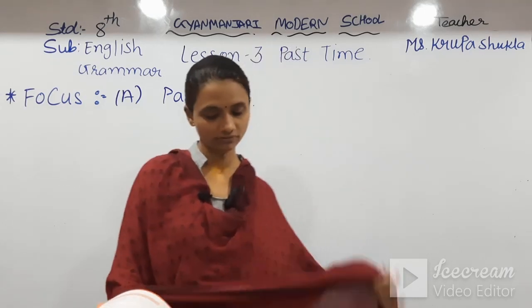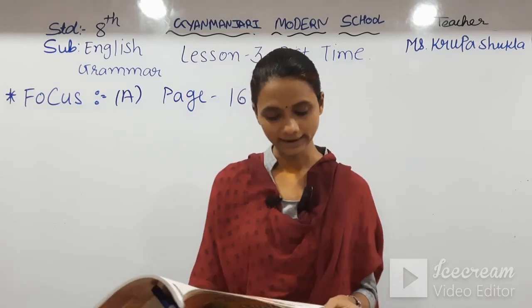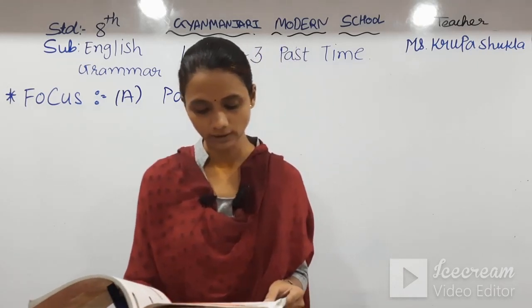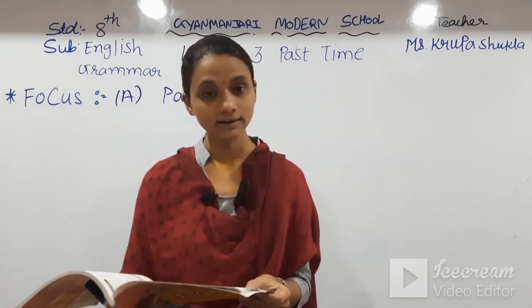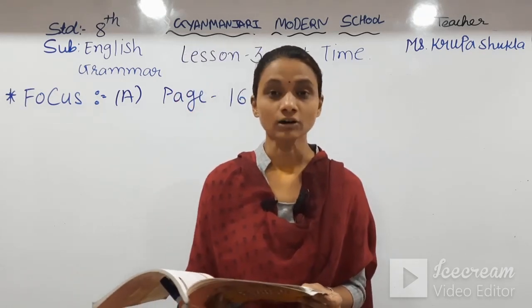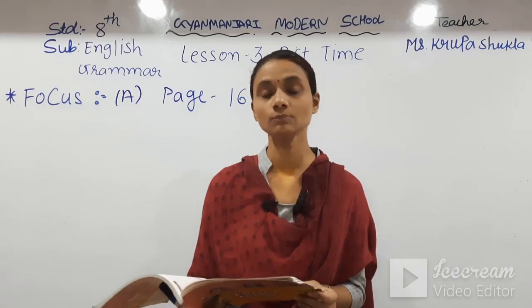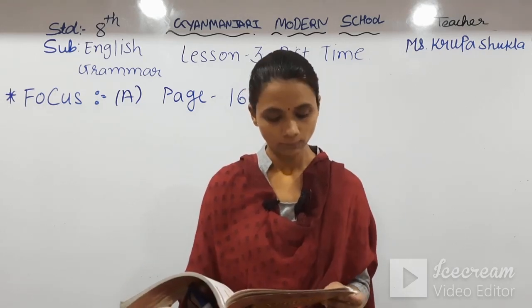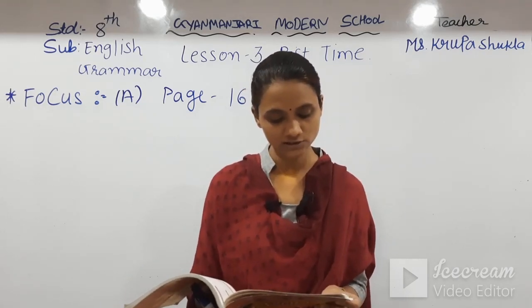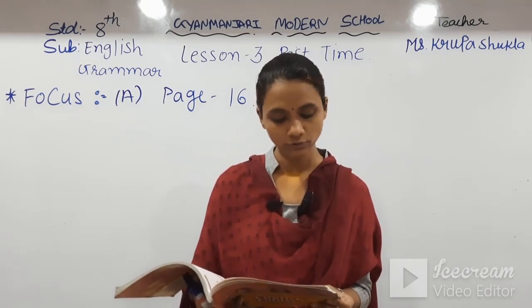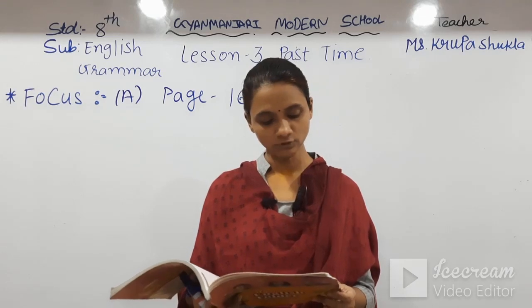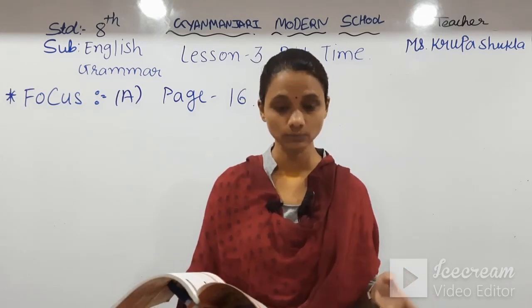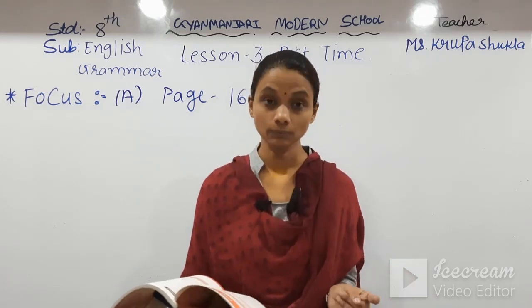Let's start. First: the boys blank to each other when Rahul blank into the room. Here we have two blanks and two verbs are given in brackets. We have to use the past form of those verbs. In the first blank we should use past continuous tense, and in the second blank we use simple past tense.